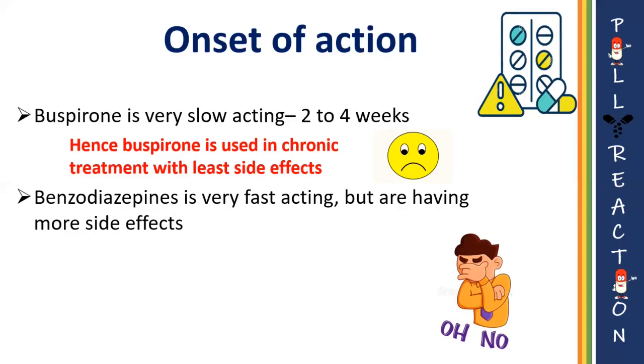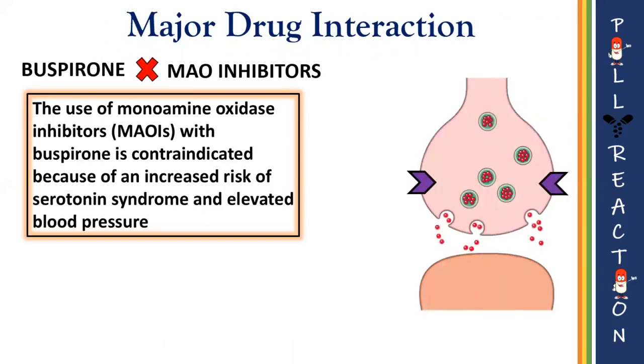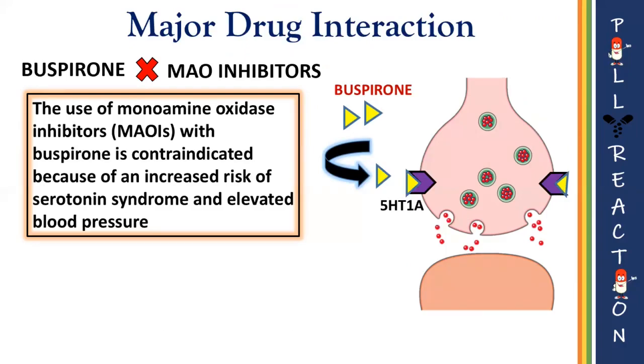Now we'll see about the drug interaction. Buspirone is contraindicated with monoamine oxidase inhibitors. This is because the use of a monoamine oxidase inhibitor with buspirone will result in serotonin syndrome, where serotonin is more, which results in elevated blood pressure, tremors, sweating, and also complications like seizures may occur.